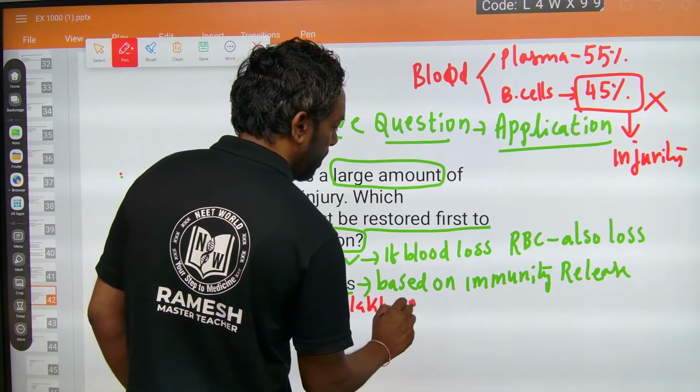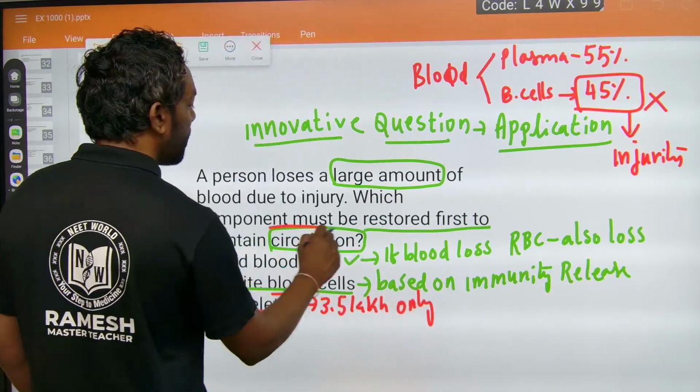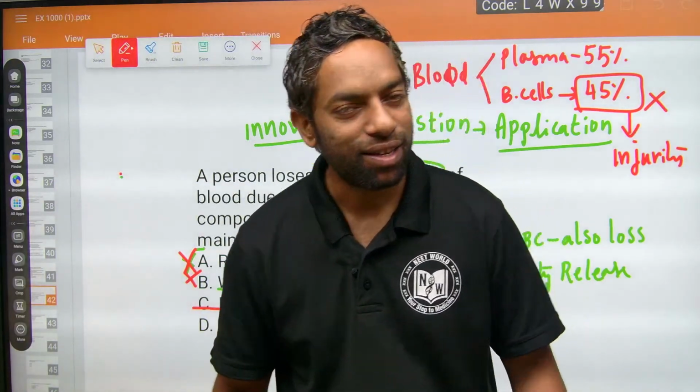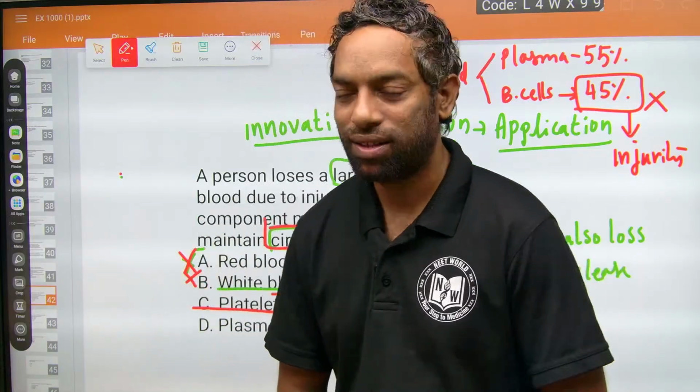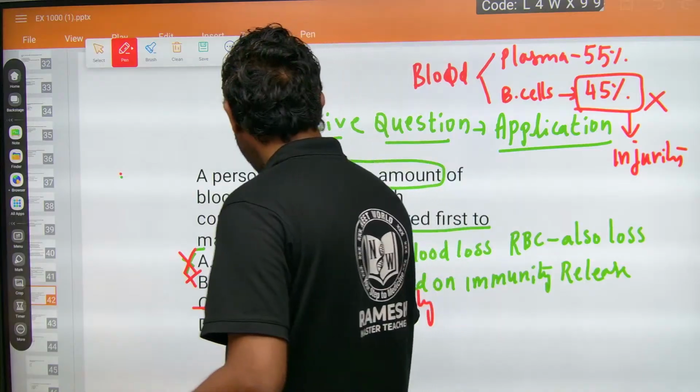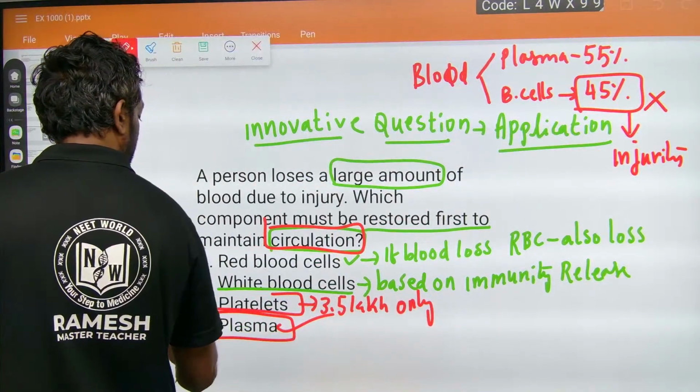How can they maintain circulation? Platelets do not at all maintain the circulation because they are clotting factors. So, obviously plasma is the right answer.